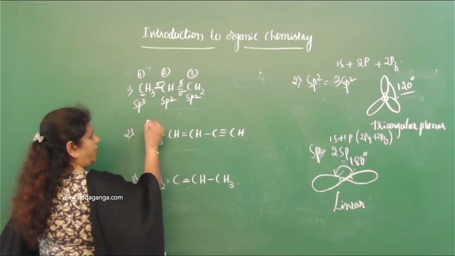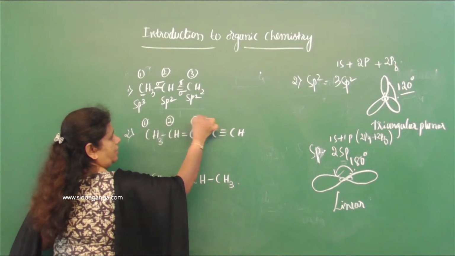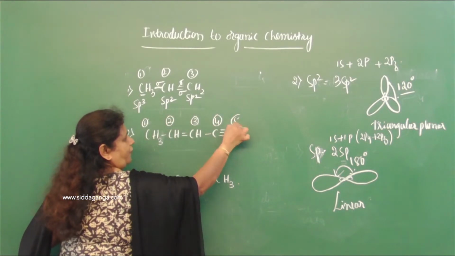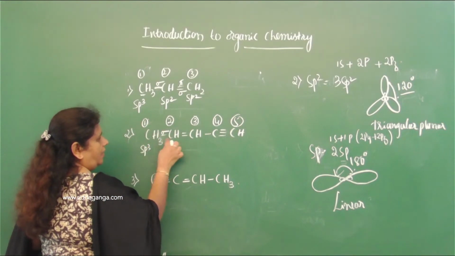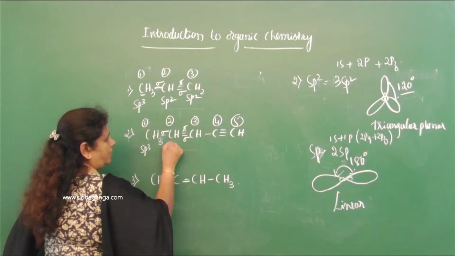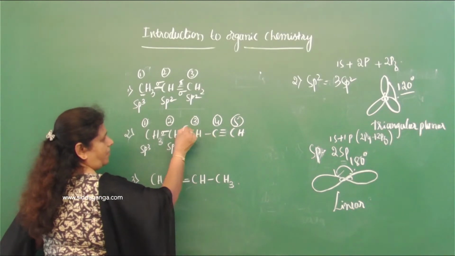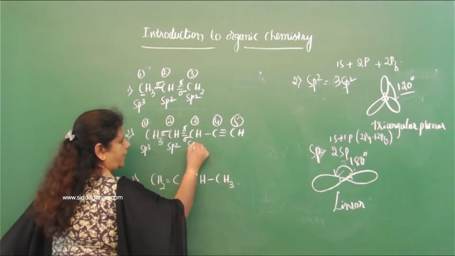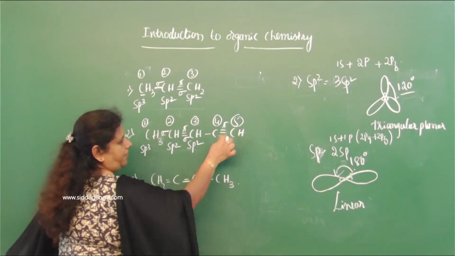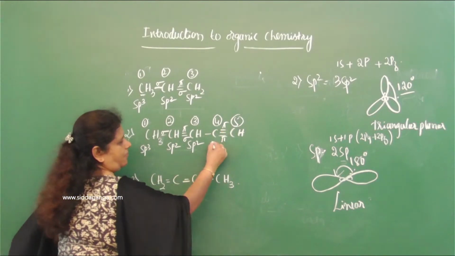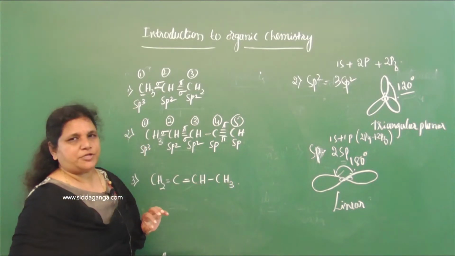Like this. Look at here, carbon number 1, 2, 3, 4, 5. Here it forms sigma bond, therefore it is sp3. Here it forms one pi bond, therefore it is sp2. And here it forms one pi bond, one sigma bond. One pi bond is formed, so it is sp2. Here it forms two pi bonds. In a triple bond there are two pi bonds and one sigma bond. This is sp and this is also sp hybridization.